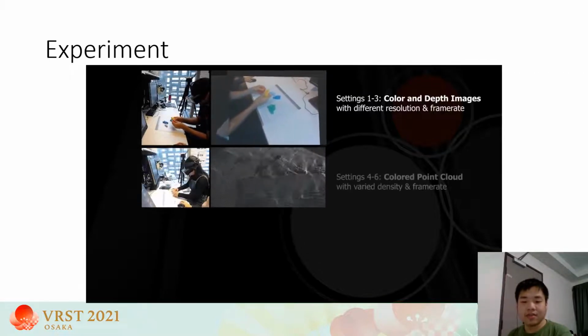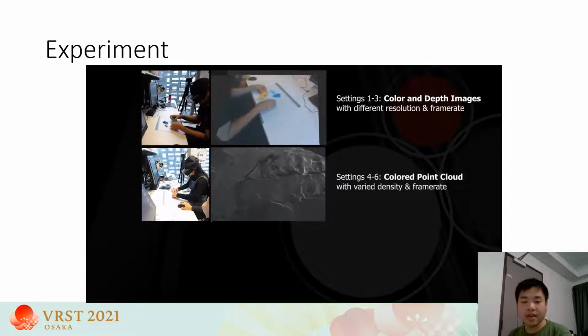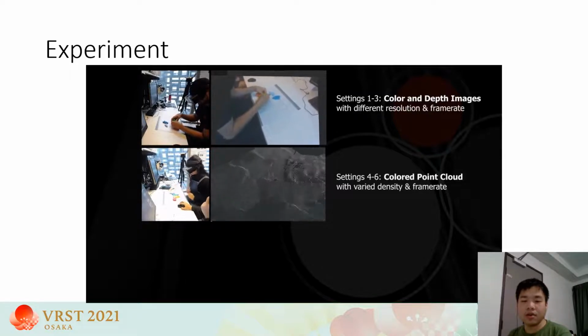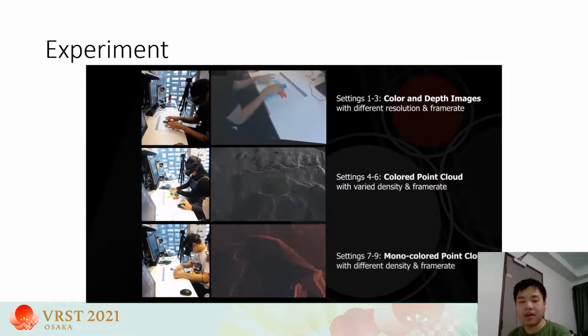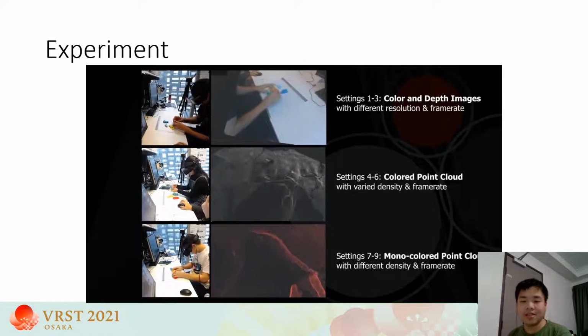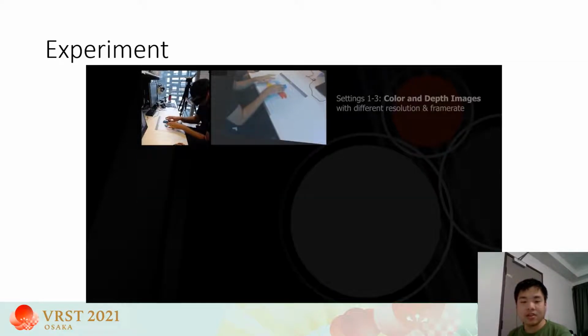The other 6 settings visualize data as point clouds. Among these, 3 settings present monocolor point cloud, the other 3 present color point cloud, all with varied density and frame rates. After each trial, the researchers record the participants' completion time and request participants to provide responses to evaluate their subjective cognitive workload.